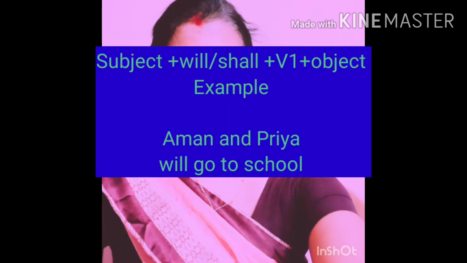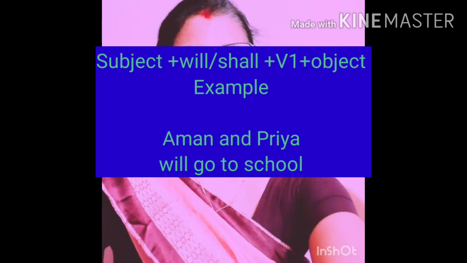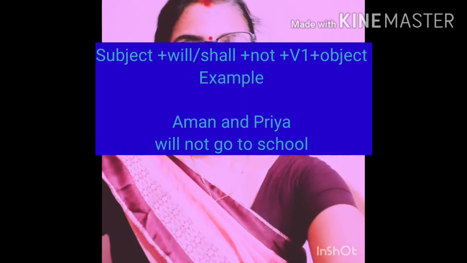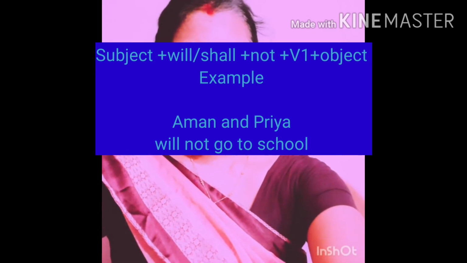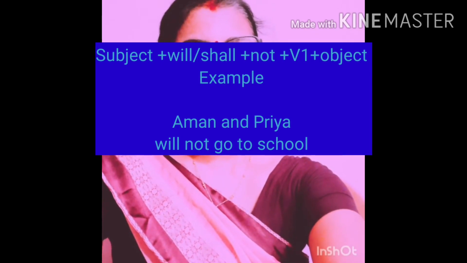Now the structure for future simple tense is subject plus will or shall plus V1 plus object. For example, Aman and Priya will go to school. Clear? And if you have to write the negative of this sentence, you will write subject plus will or shall plus not plus V1 plus object. Aman and Priya will not go to school.